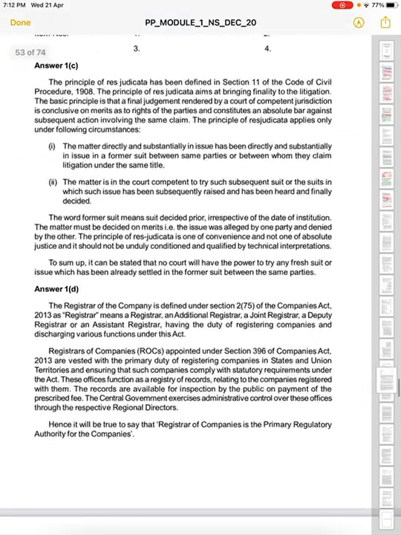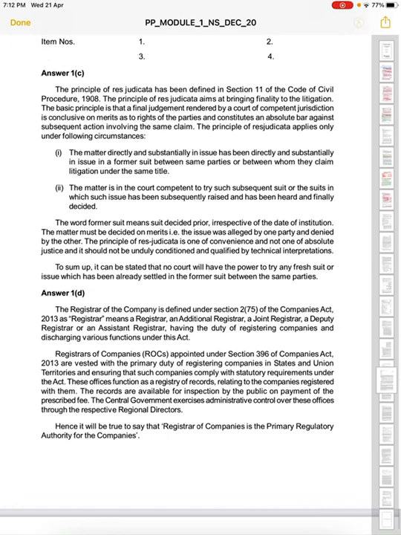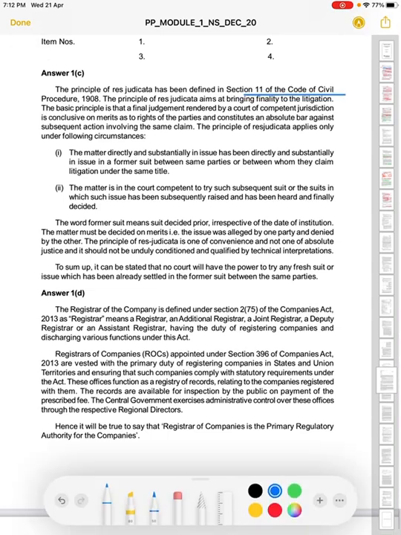The principle of res judicata has been defined in section 11 of the Code of Civil Procedure. As per section 11, the principle of res judicata aims at bringing finality to the litigation. The basic principle is that the final judgment rendered by a court of competent jurisdiction is conclusive on merits as to the rights of the parties and constitutes an absolute bar against a subsequent action involving the same claim.